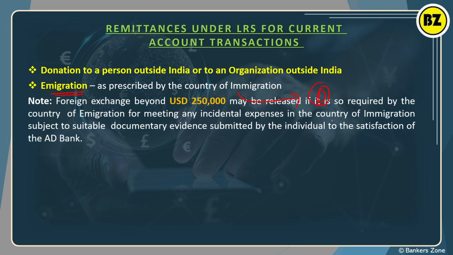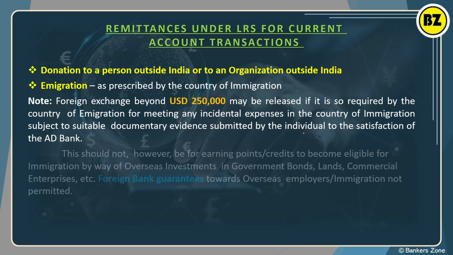So in case of immigration, again the limit is very much the same. US dollar 2,50,000 in one financial year you can take with you if you are migrating to another country, right? And if you have some documentary evidence, in such cases you will get more money to carry with you for the settlement in the other country. So what is the limit? 2,50,000. Okay, very much a common limit.